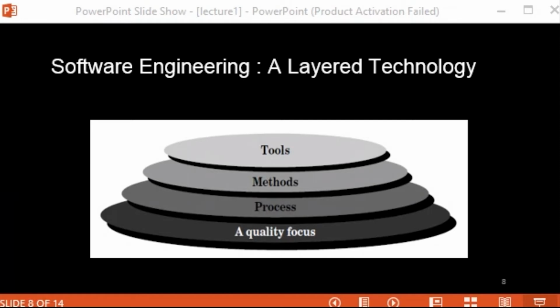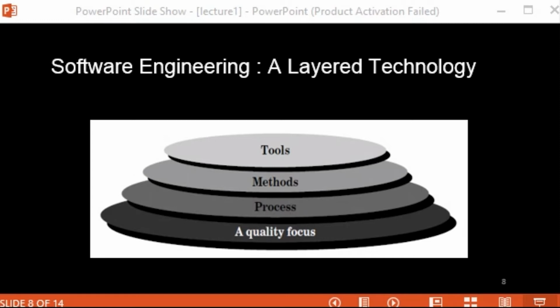Now there is one more term when we talk about tools, and that is CASE, computer aided software engineering. Computer aided software is nothing but a set of tools such that the output of one tool is being utilized by another tool.